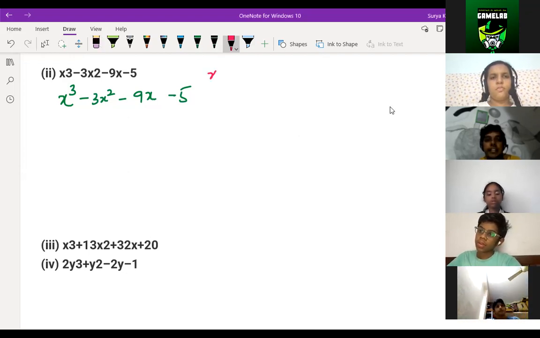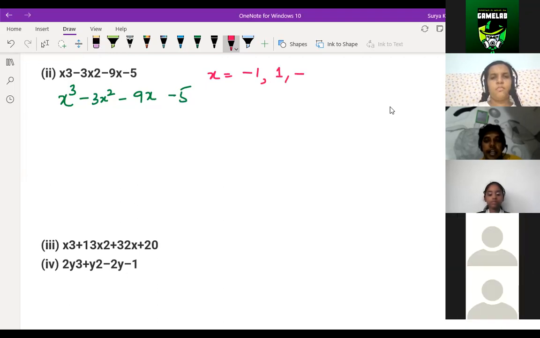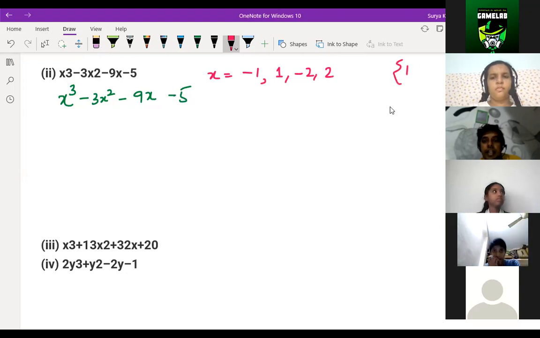Suppose you write here x is equal to minus 1. First you put it in this equation, then you put 1. This method is known as the hit and trial method. Which method do we call it? Hit and trial method. So we have to put minus 1 here. What do you get?